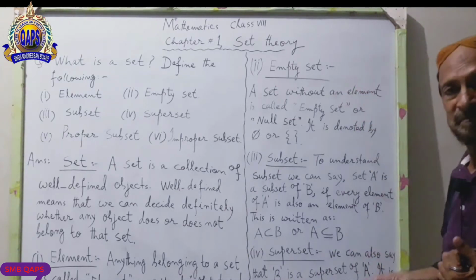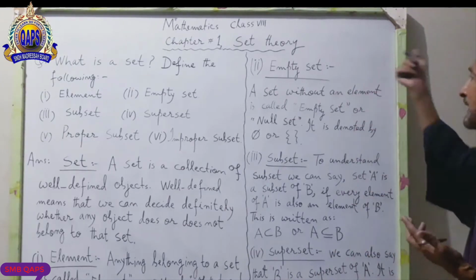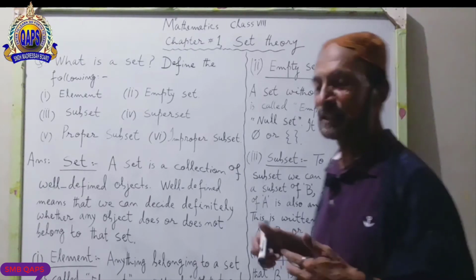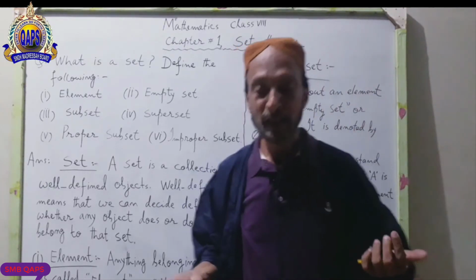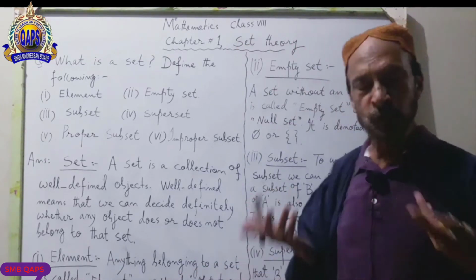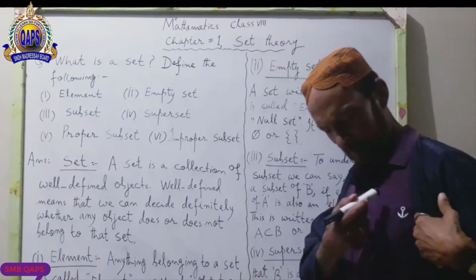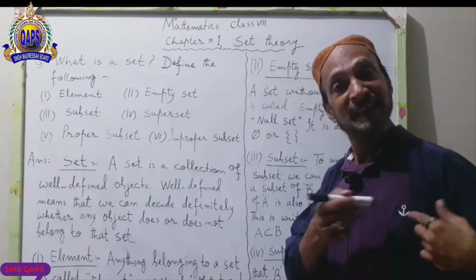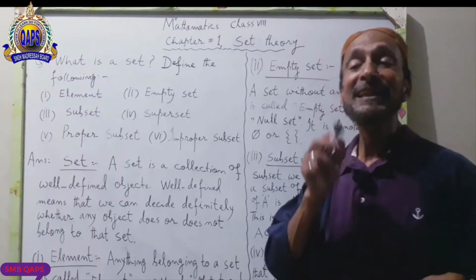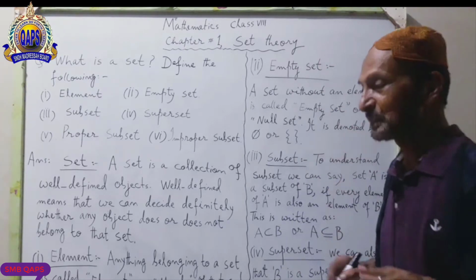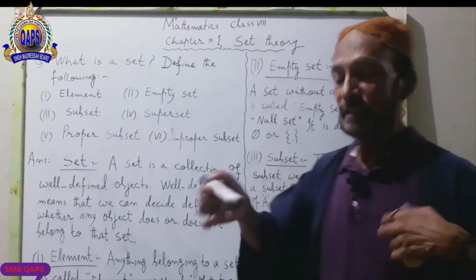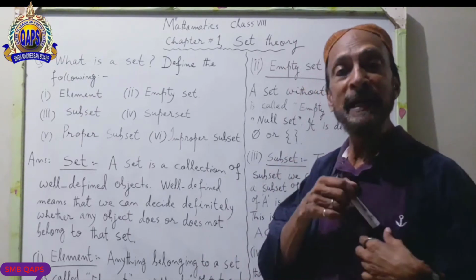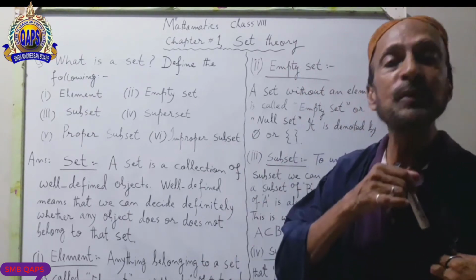Empty set. What do you mean by empty set? Well, a very good example. You are wearing a school shirt and there is a pocket. That pocket is also a set. You may put a marker, pencil, pen, money in your pocket.